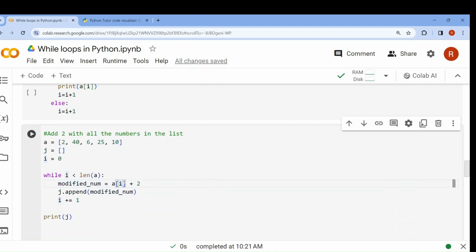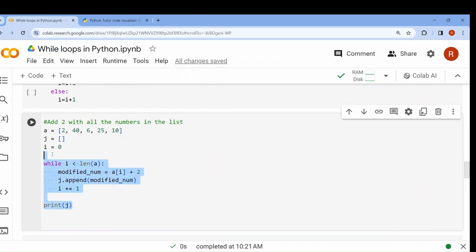modified_num equal to A of i plus 2. That means A of 0, A of 1, A of 2, A of 3, A of 4, plus 2. It will continue. And then later j.append(modified_num). Append is a function to add any item to something. We have studied it in strings. So j.append means in the j list this modified_num will be appended, will be added. Okay, and then i is to be increased.